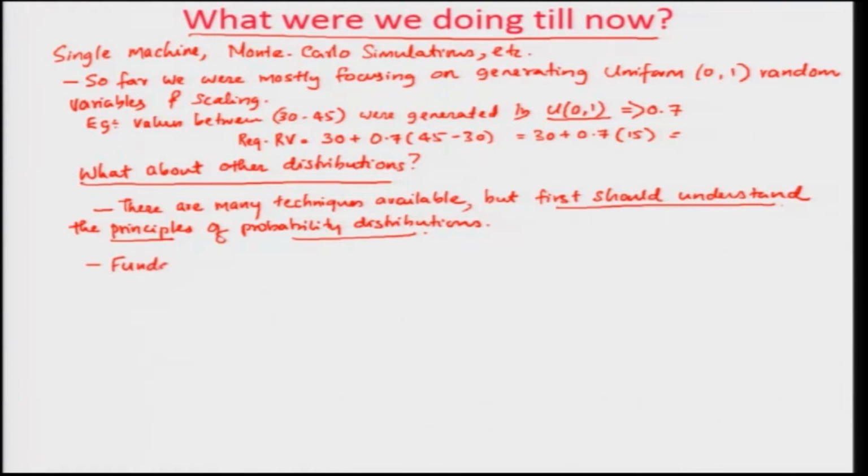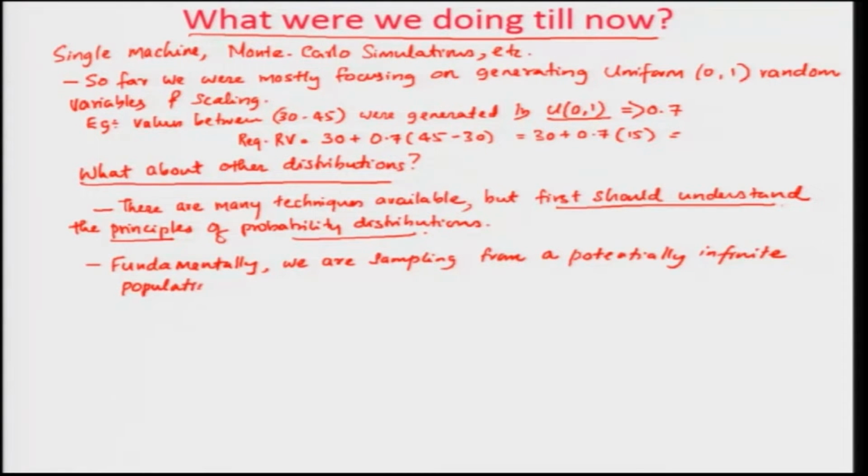Fundamentally, what we are doing is sampling from a potentially infinite population. So, what does this mean? This means all diversities are available.